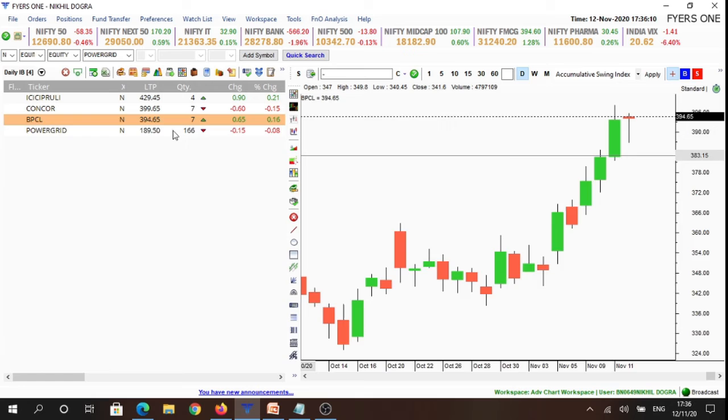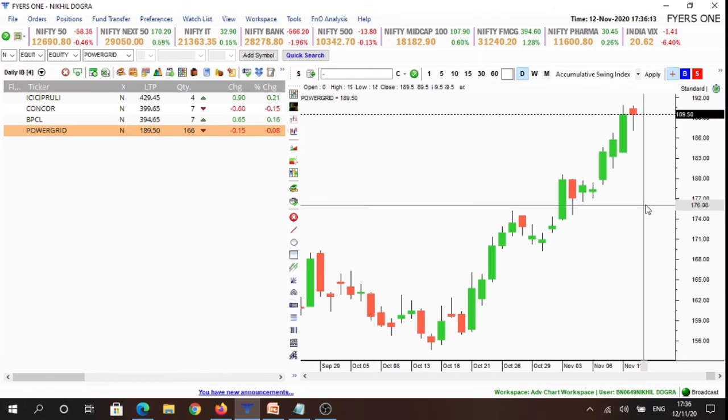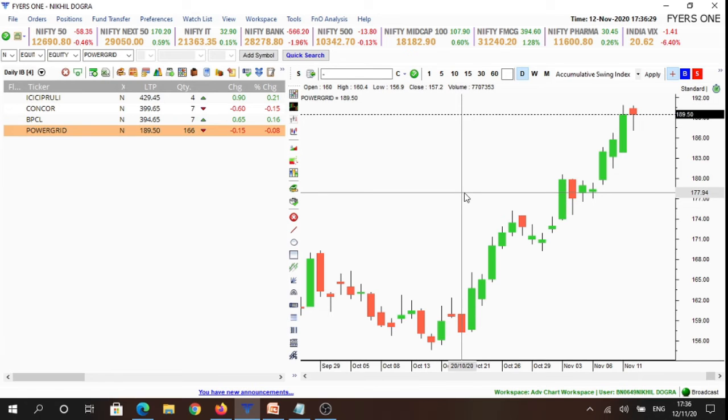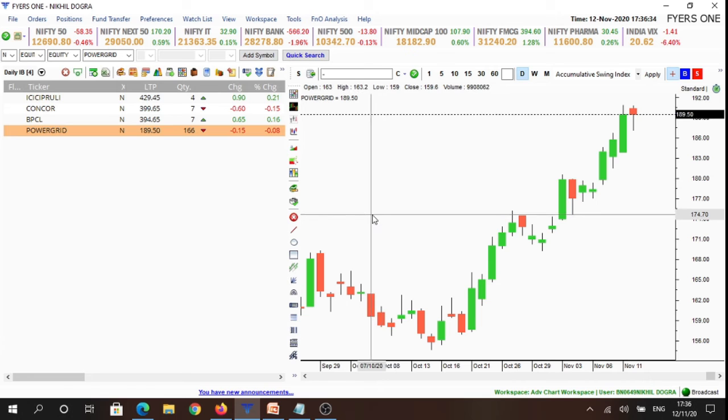Our final stock is Power Grid, and we'll look for buying opportunities only above 191 levels or selling opportunities below 187 levels. So these are our stock watch list for tomorrow, and I will repeat once again that these are all inside candlesticks and we'll wait for breakout in either direction to make trades in these scripts.